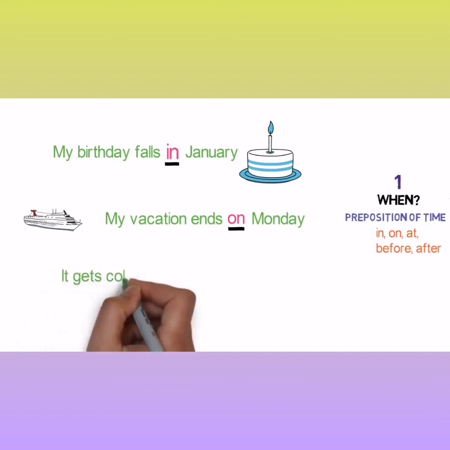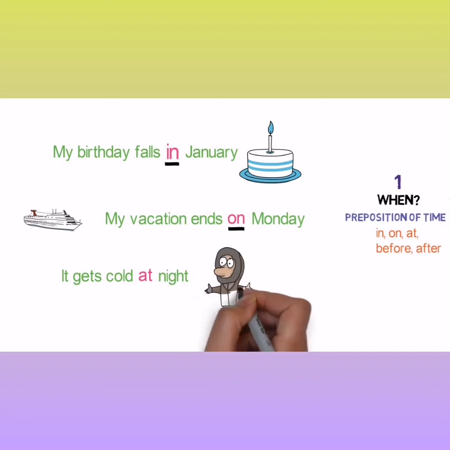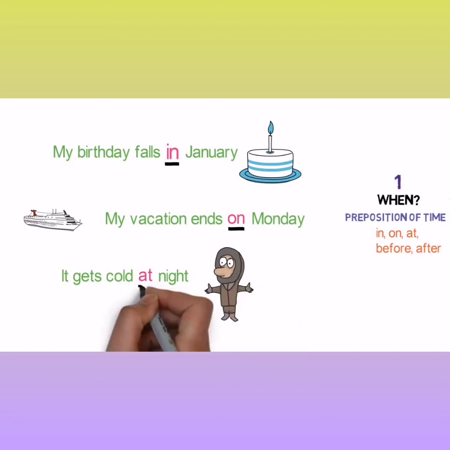Let's see one more example. It gets cold at night. When does it get cold? At night. At here is a linking word and hence it is a preposition. Now students, remember that this preposition links when one thing happened in context to another. Now let's look into the next type.